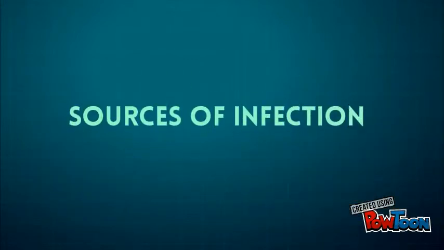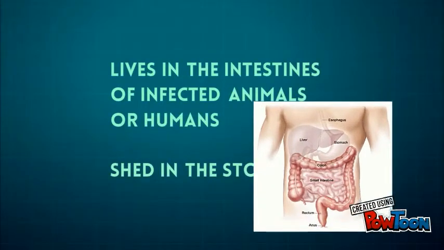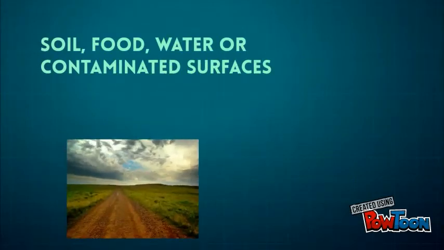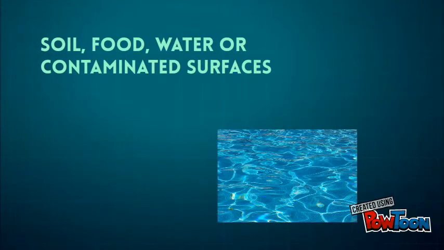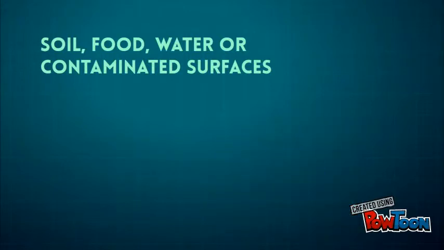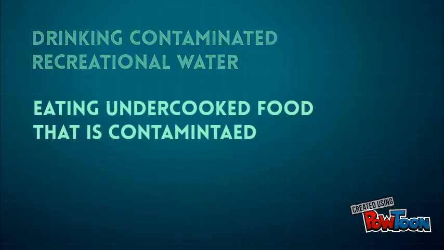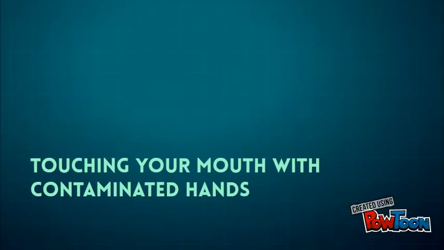Crypto lives in the intestine of infected animals or humans. The parasite is shed in the stool. Millions of parasites can be released with each bowel movement, and the shedding can begin as soon as symptoms appear. Crypto can be found in soil, food, water, or on surfaces that have been contaminated with feces from infected humans or animals. Crypto can be spread by drinking recreational water contaminated either from sewage or the feces of animals, eating undercooked food contaminated with the crypto, or touching your mouth with contaminated hands. This can occur from touching surfaces, caring for an infected person, or handling an infected animal.